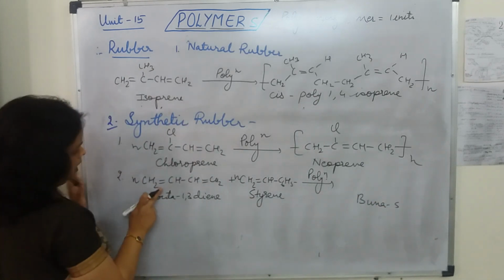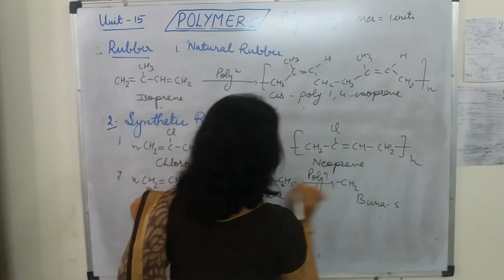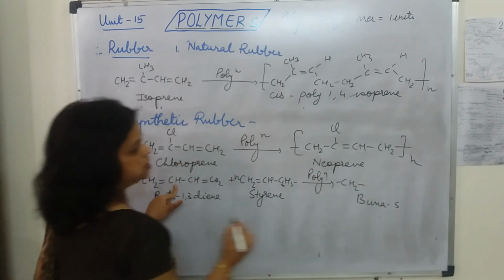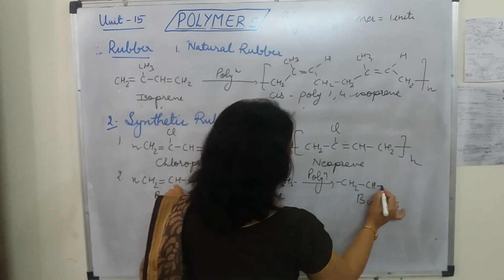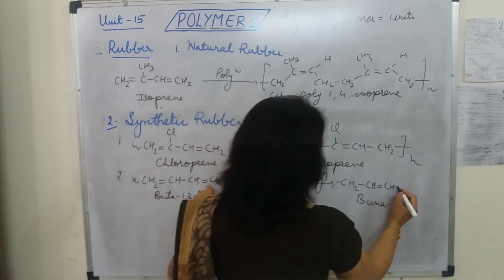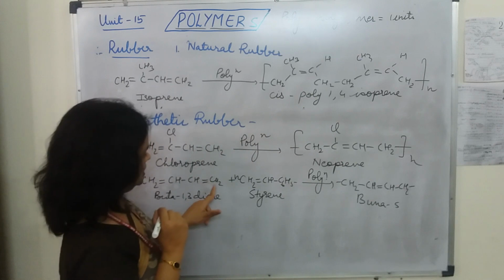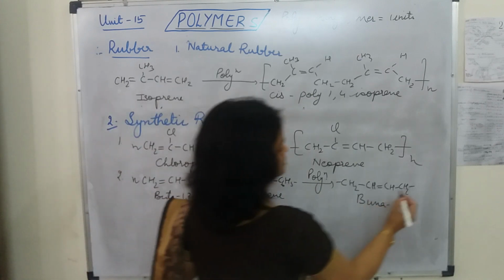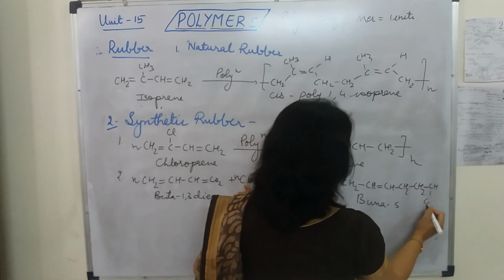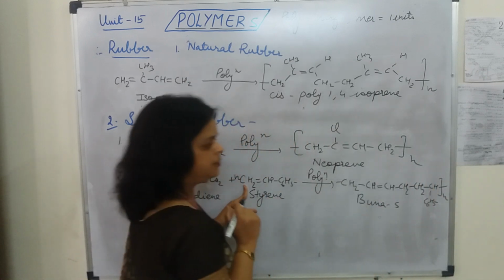How we will write? Again we will start with this CH2 group, CH2. Now double bond will convert into single, CH double bond CH. Now double bond will convert into single and it will be CH2 and the free valency. Now it will combine with the CH2. So we will write CH2 single bond CH, and C6H5 we will write on the lower side, and one valency will get free. This is called as Buna S.